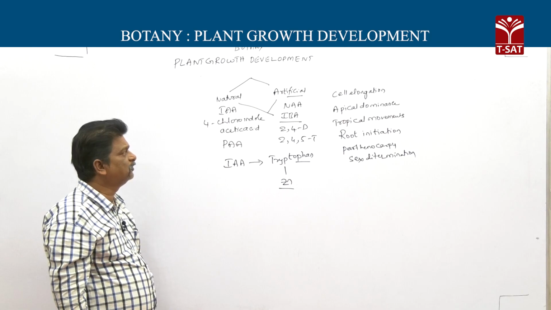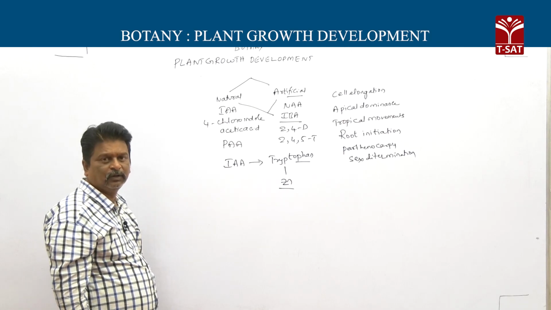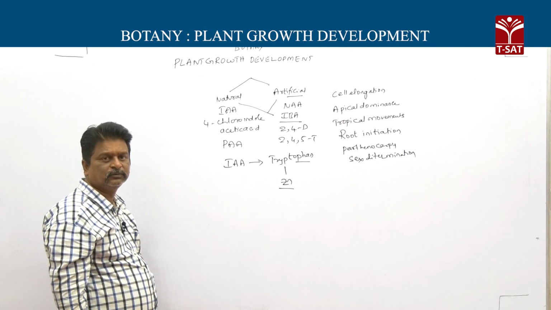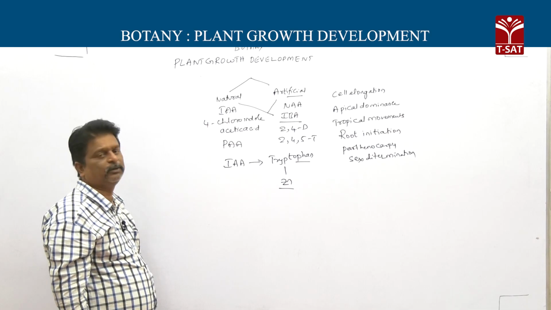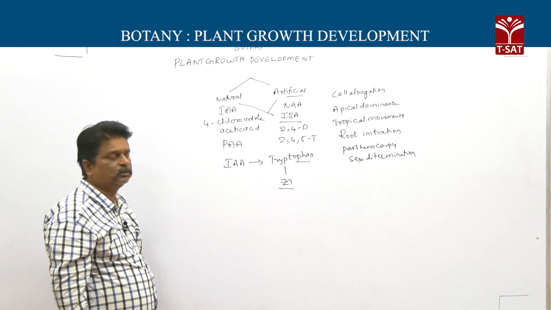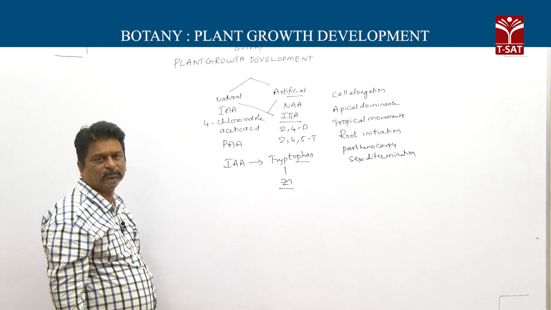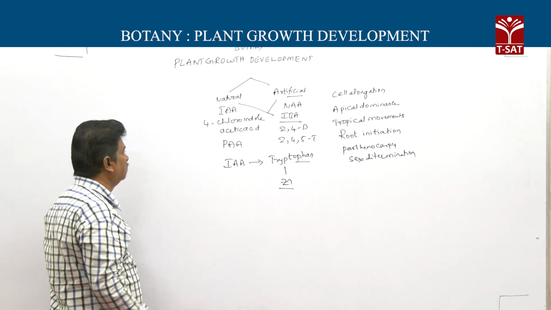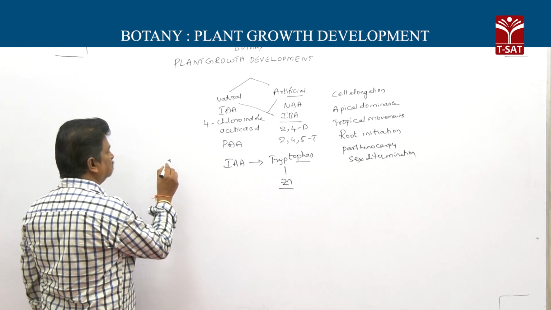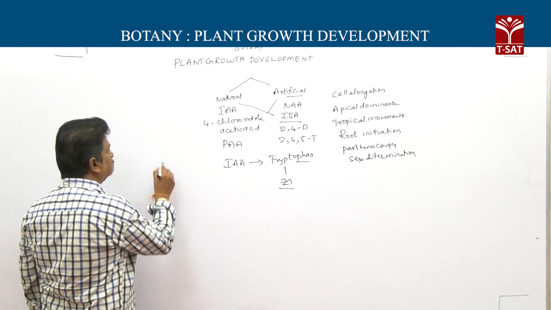What is the function of auxins? Along with cytokinins, they promote cell elongation either in coleoptiles or in artificial media like callus formation. The next one, apical dominance.